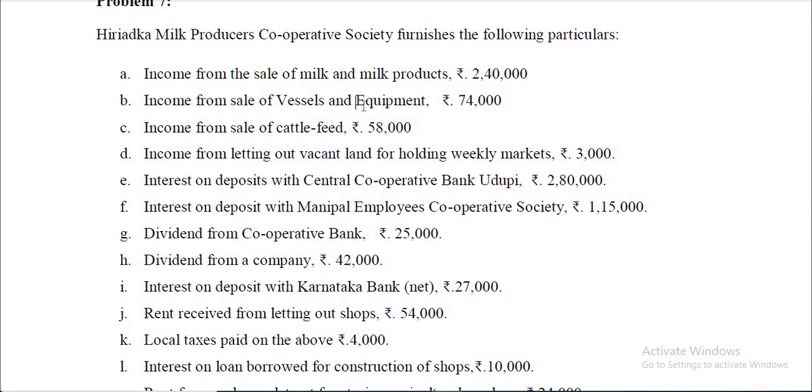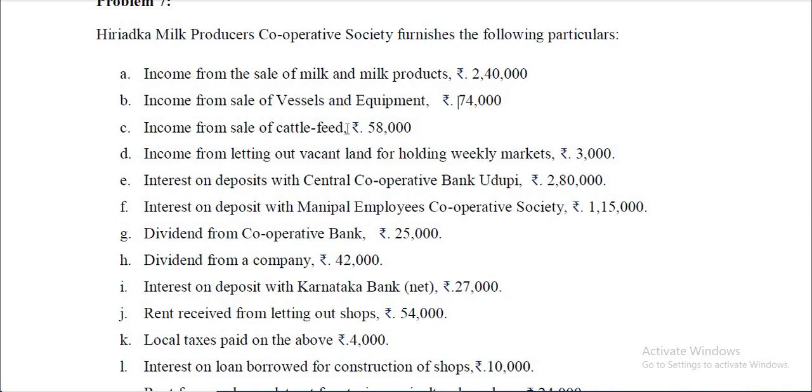But if you consider that as part of other business, then this is not a consumer cooperative society, therefore only 50,000 is considered. On the other hand, if it is a consumer cooperative society and you take it as income from other business, then it can go up to 1 lakh, but here it is just 74,000. In that case, you have to take 74,000. Of course, this is not a consumer cooperative society and we have taken it as part of its business, therefore the entire amount is taken as business income.